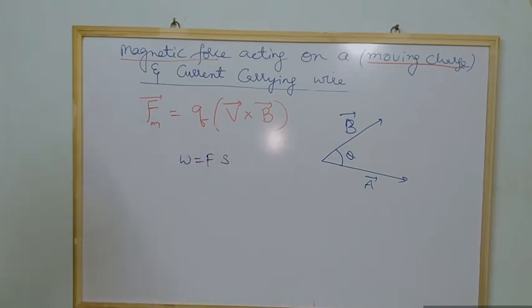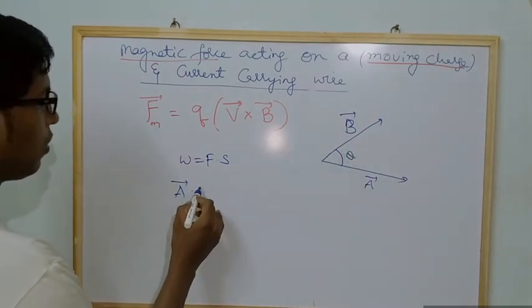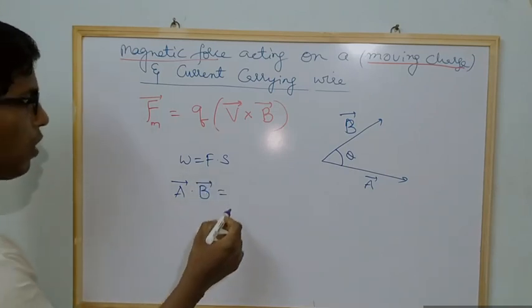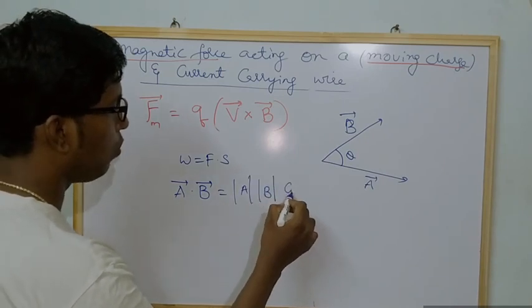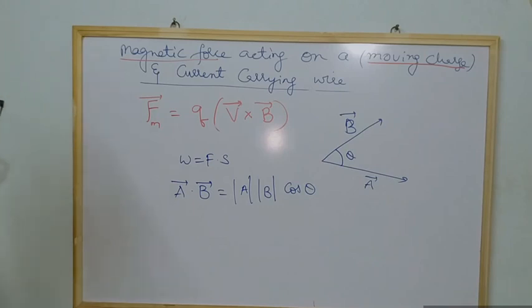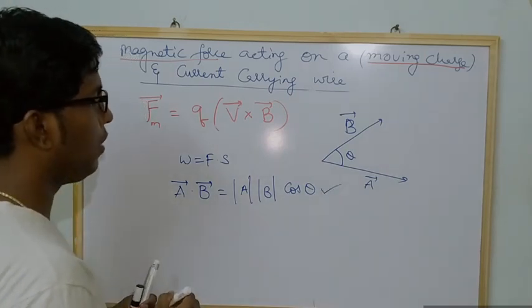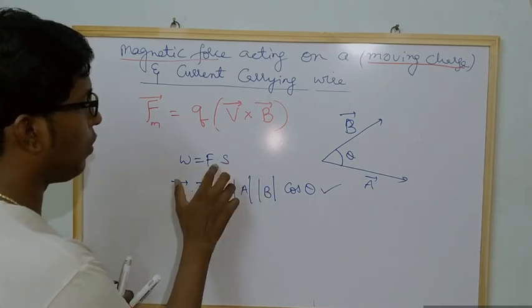That is what you have learned. Now for scalar quantity, we can write the formula when you multiply these two quantities: A bar dot B bar is equal to, just remember the formula, magnitude of A and magnitude of B into cos theta. Okay, are you getting my point? This is the formula for multiplying two vectors using the dot product.